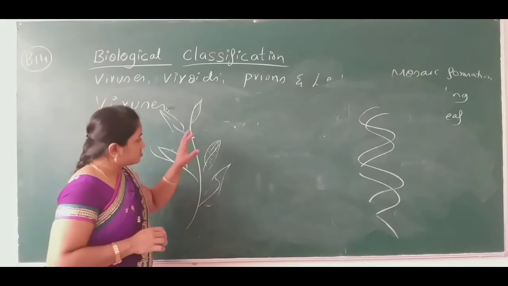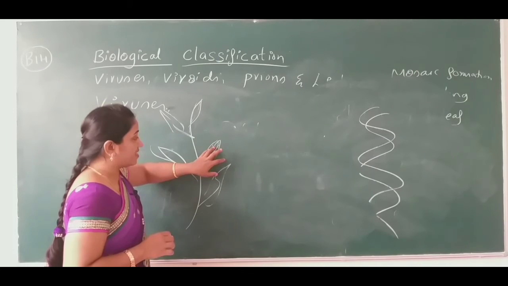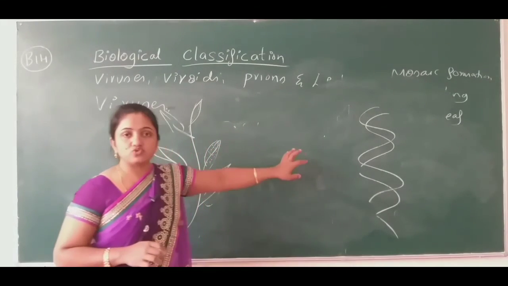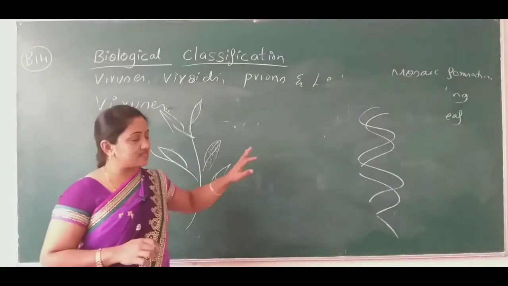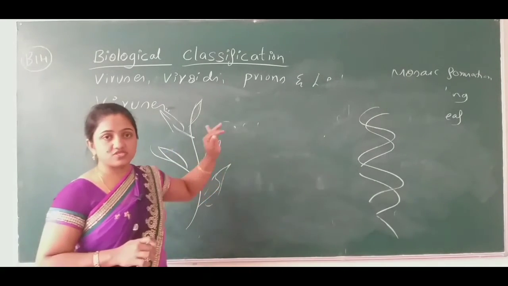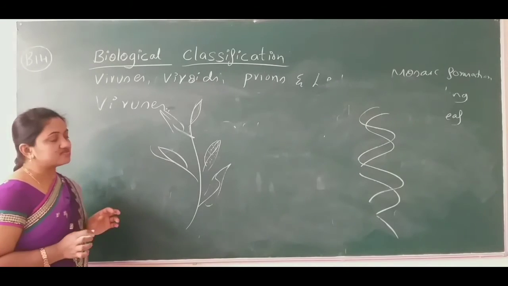So the virus has already infected the plant. This infected plant, or this virus, may transfer to a healthy plant. There it can also cause disease, it can also infect that plant. Okay, who discovered this phenomenon?